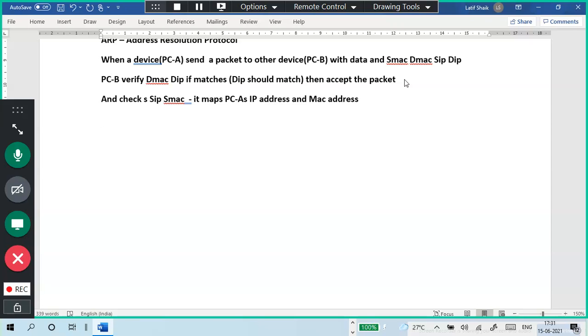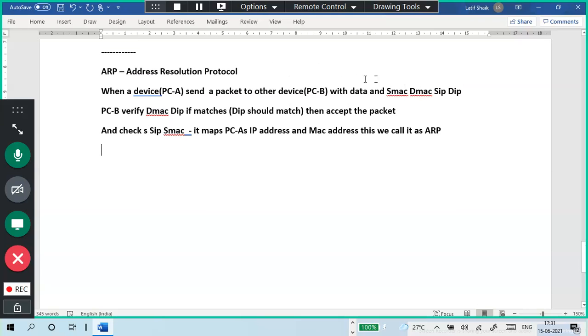So this we call ARP. The last part, what I said: this we call ARP, address resolution protocol, which maps IP address to MAC address. So again, I'm telling it in a very simple way. What is ARP? Address resolution protocol. What is ARP? Address resolution protocol, which maps MAC address to IP address. Okay.